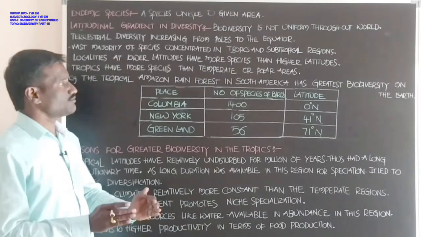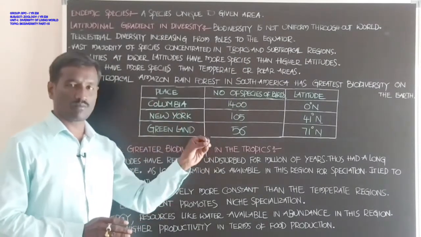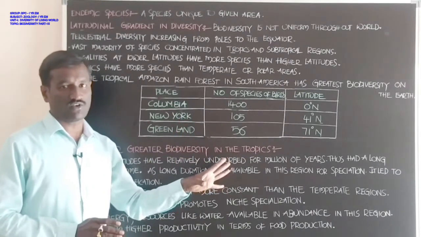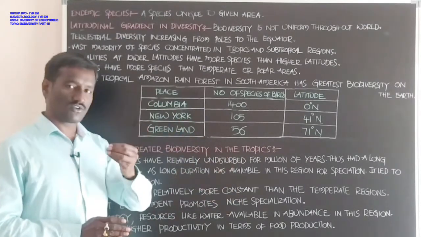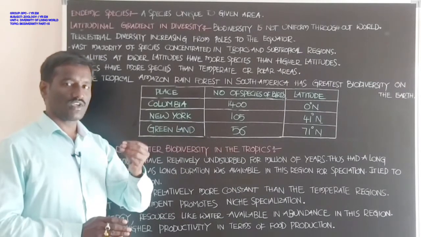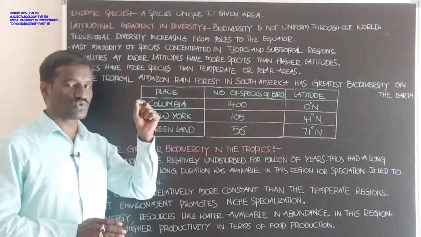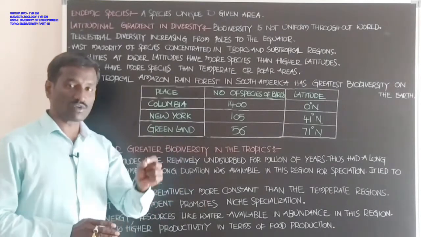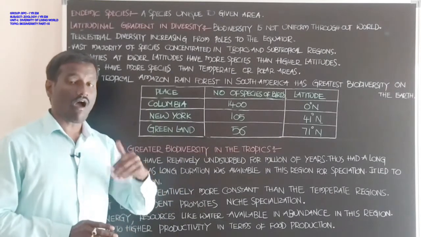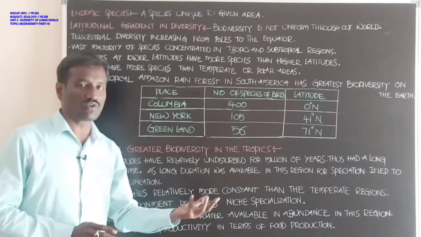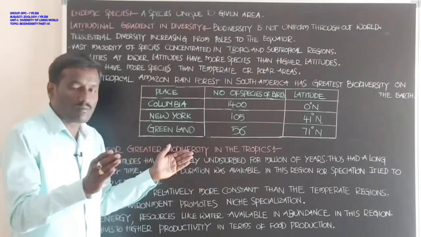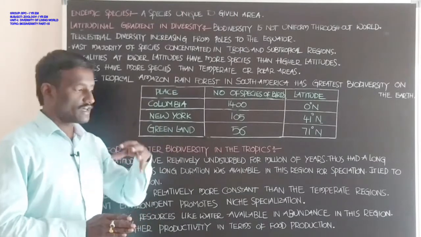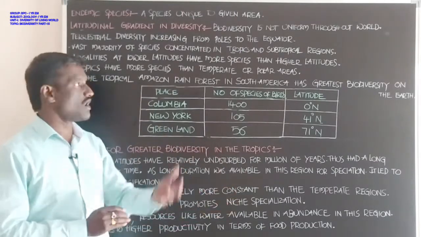Students, if you observe, the polar regions show a small amount of biodiversity, and the equator regions show a high amount of biodiversity. High biodiversity means many different animals, different plants, different species are available.